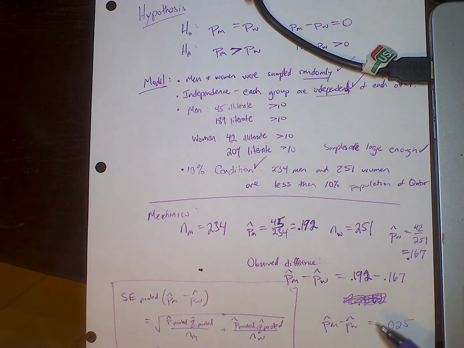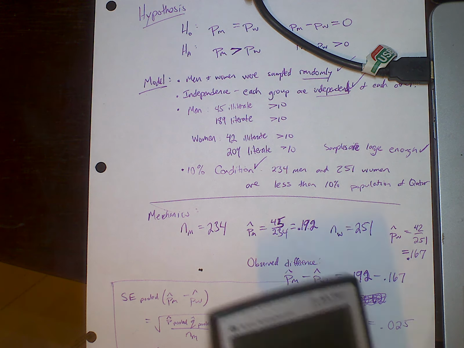If I were calculating this by hand, we did this in class, we would have to pool the two samples together and calculate the standard error of the pooled data, and then find the z-score using the observed difference between the two sample stats minus 0, because that's what the model is suggesting, that they are equal, divided by the standard error of the pooled data. Instead, today I would like to calculate that by the calculator.